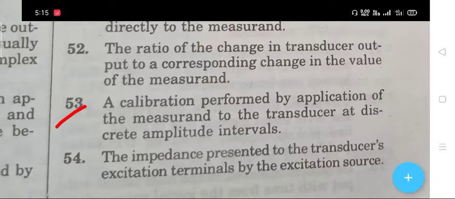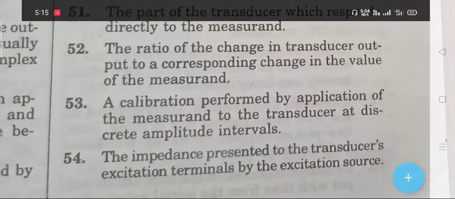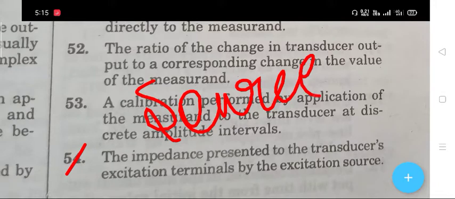The next question 53 is that a calibration performed by application of the measure to that transducers at discrete amplitude intervals. The right answer is static calibration. The next question 54 is that the impedance presented to the transducer's excitation terminals by the excitation source. The right answer is source impedance.